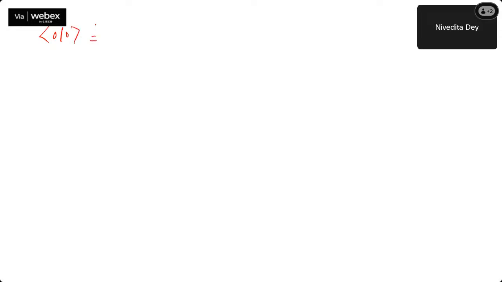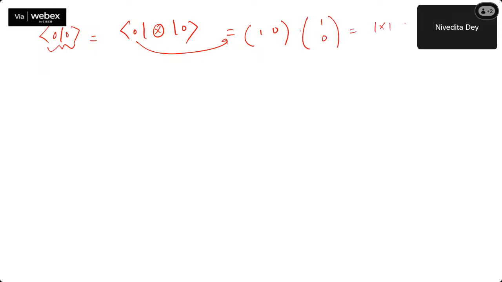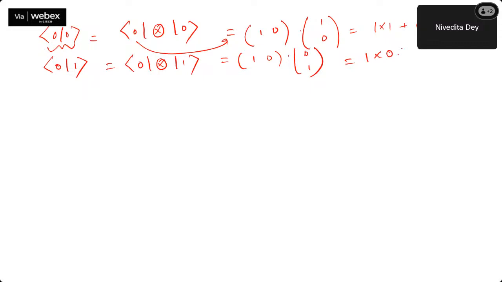Those who are attending today, this is your first class. It should not be, but still, considering that, this is (1, 0) and this one is (1, 0). Just multiply 1 into 1 plus 0 into 0. That is 1. Since the outcome is 1, we are introducing it. So this is called an inner product form. Also a quick thing: this is (1, 0) into (0, 1). Multiply them, 1 into 0 plus 0 into 1. This is 0. So the inner product of two similar states is only 1, otherwise it is 0.